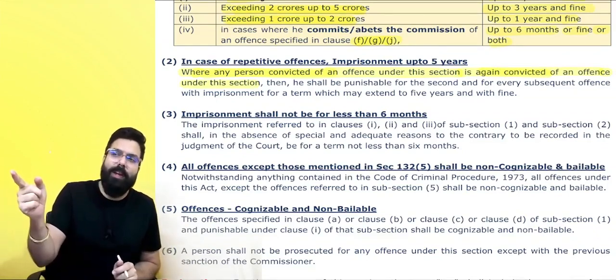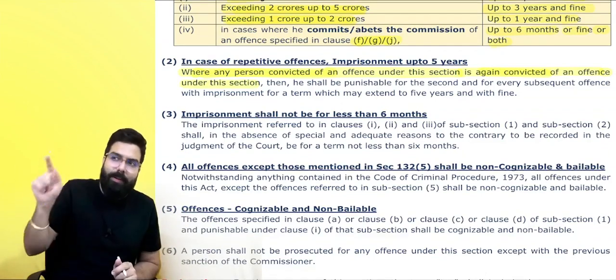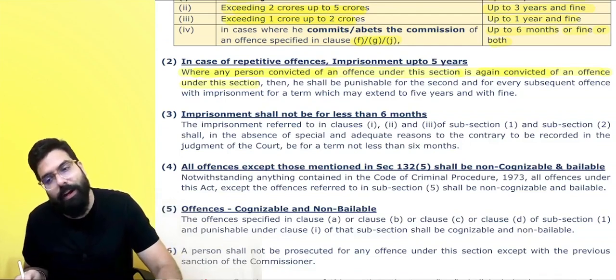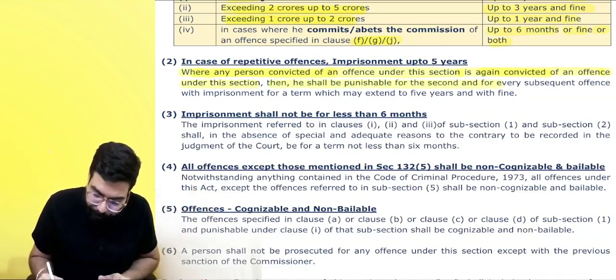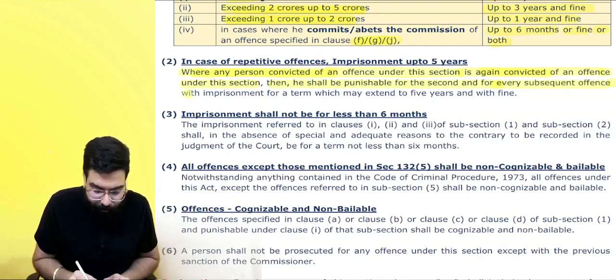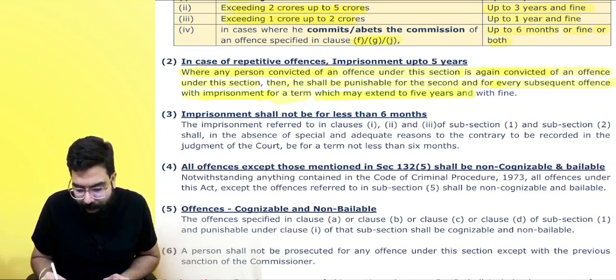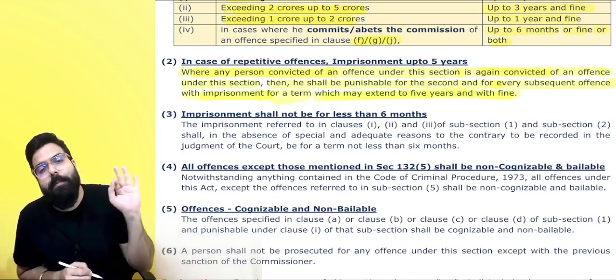Once you have been sent to jail, but still you have not got your brain back, we will send you again. Even if it is a 1 rupee offence, there is no limit now. Then he shall be punishable for every subsequent offence with imprisonment for a term which may extend up to 5 years with fine. 5 years plus fine imprisonment can be given.